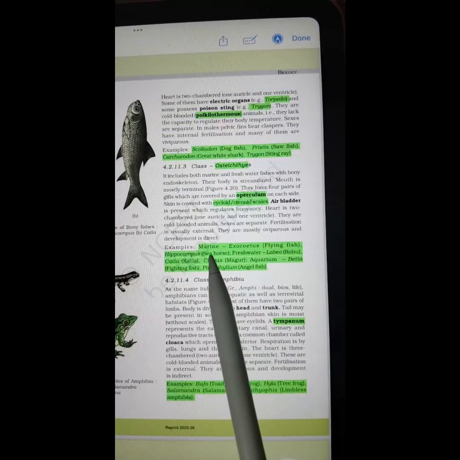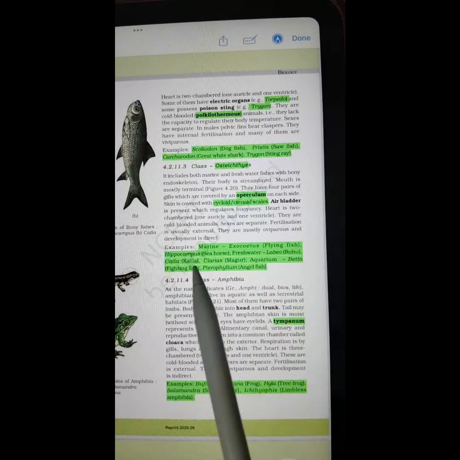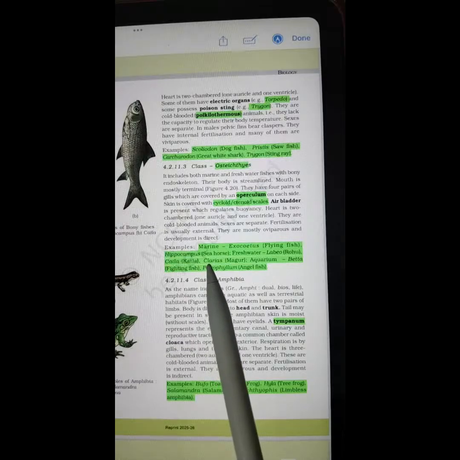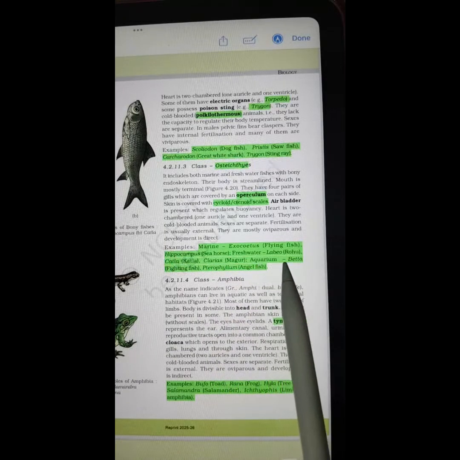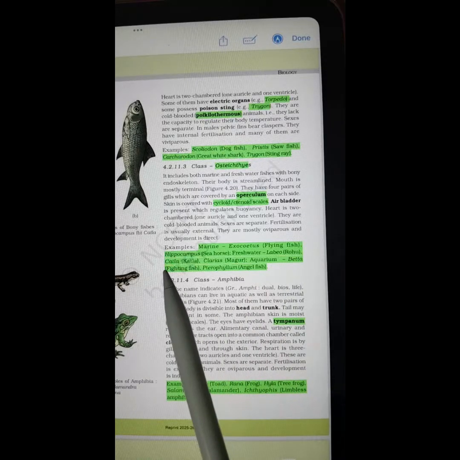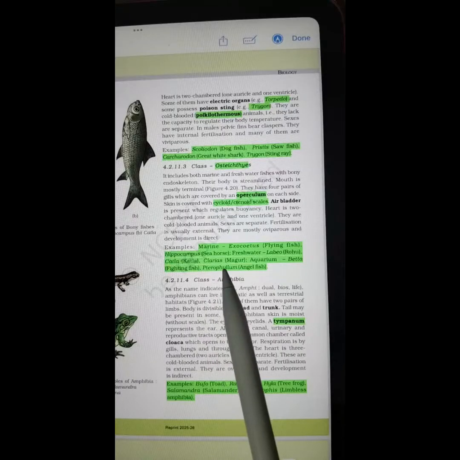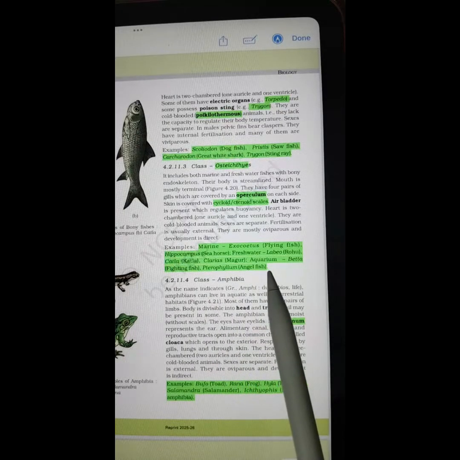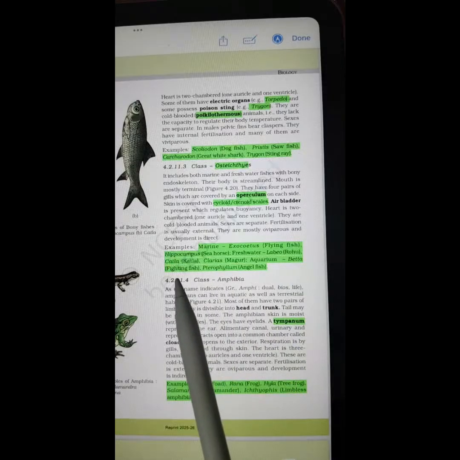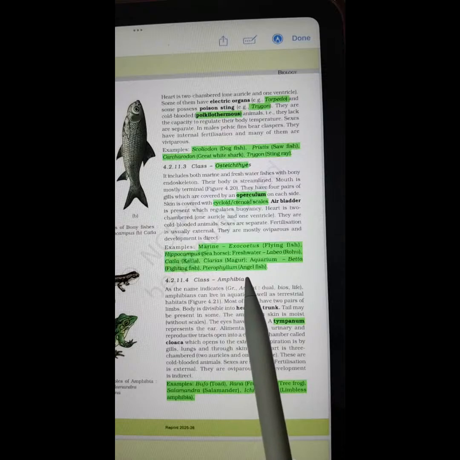Examples for marine are Exocoetus, also known as flying fish, and Hippocampus, also known as seahorse. Freshwater examples are Labeo, also known as rohu; Catla, in Hindi also known as Katla; Clarias, in Hindi known as Magur. Aquarium fishes are Betta, also known as fighting fish, and Pterophyllum, also known as angelfish.